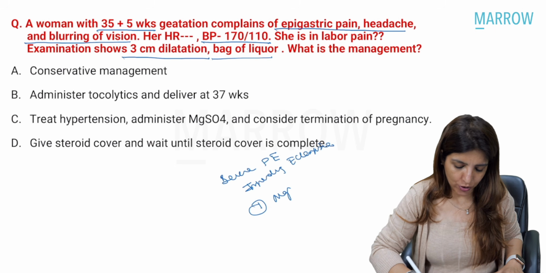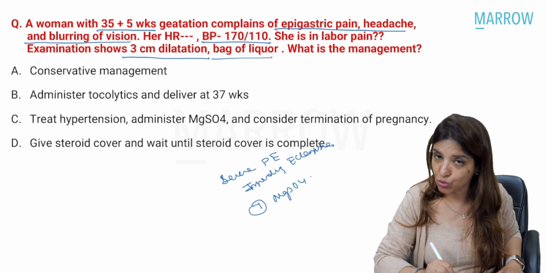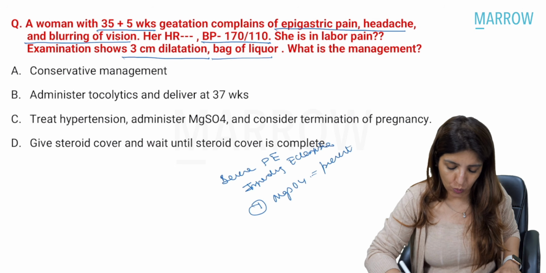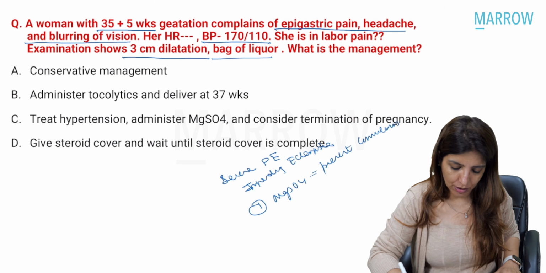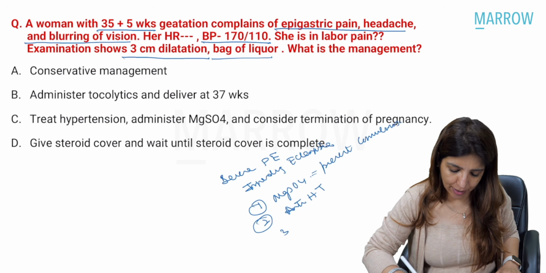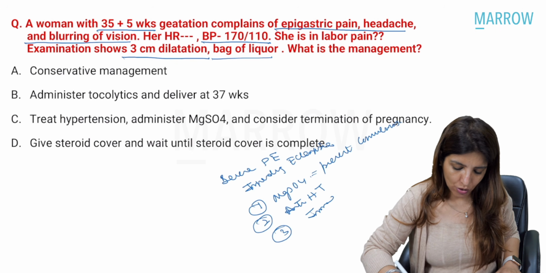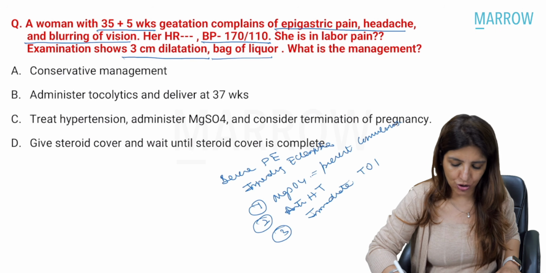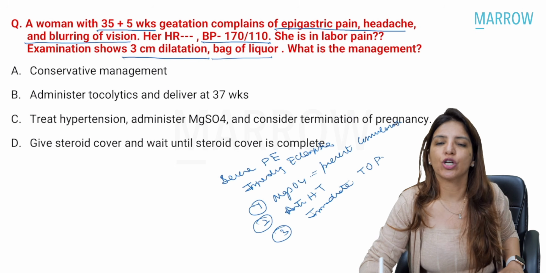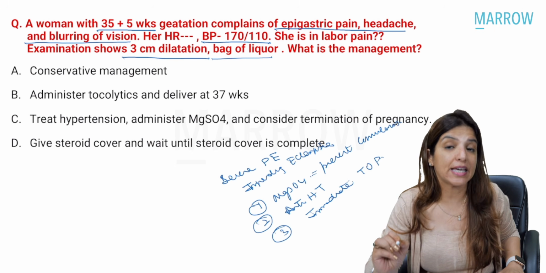Number 1, I am going to give her magnesium sulfate to prevent her convulsions. Number 2, I am going to give her antihypertensive. And number 3, I am going to go for immediate termination of pregnancy. Right? So in case of impending eclampsia, you have to terminate pregnancy immediately.